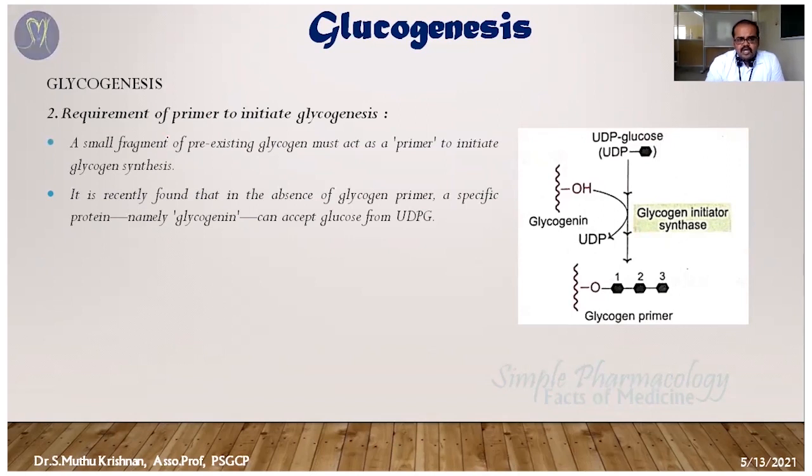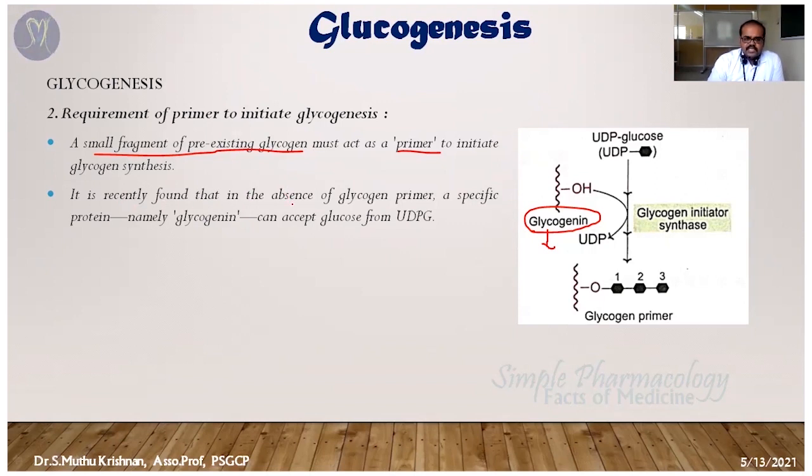A small fragment of existing glycogen acts as a primer, because once a primer is available, the UDP glucose easily attaches to it and chain elongation happens. So the glycogen is synthesized by donating the UDP glucose.